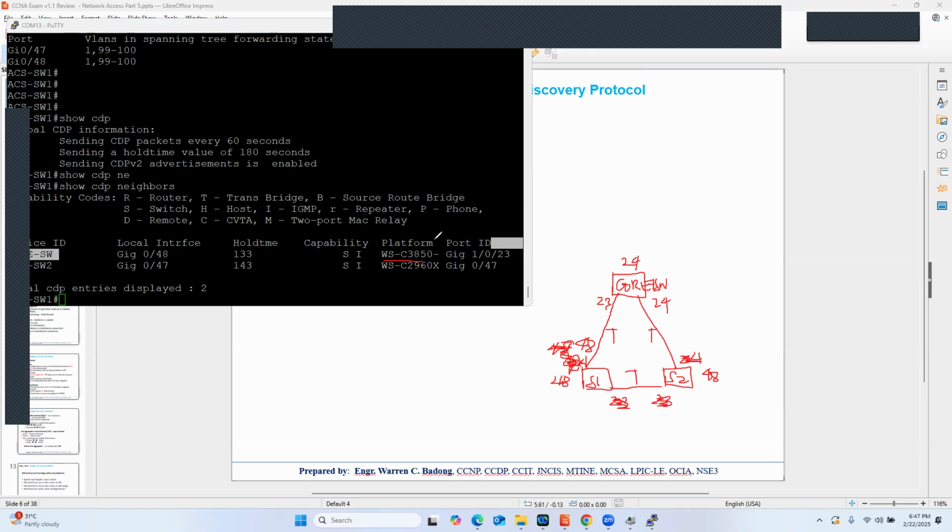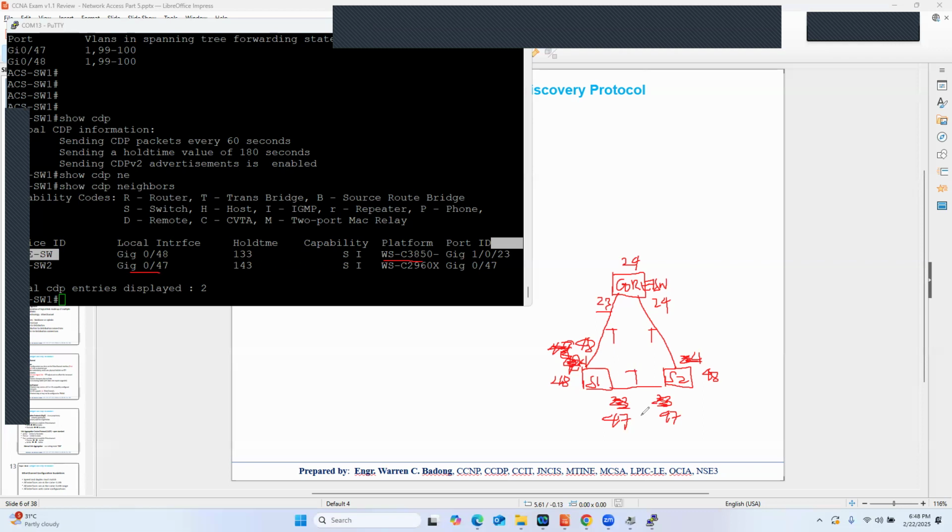This simply tells us that switch 1 is connected to a Cisco Catalyst 3850 switch at port 23. While switch 2 is a 2960X, and on the other side it is port 47, and the local interface is also port 47. So as you can see, with CDP, these are the things you can get.